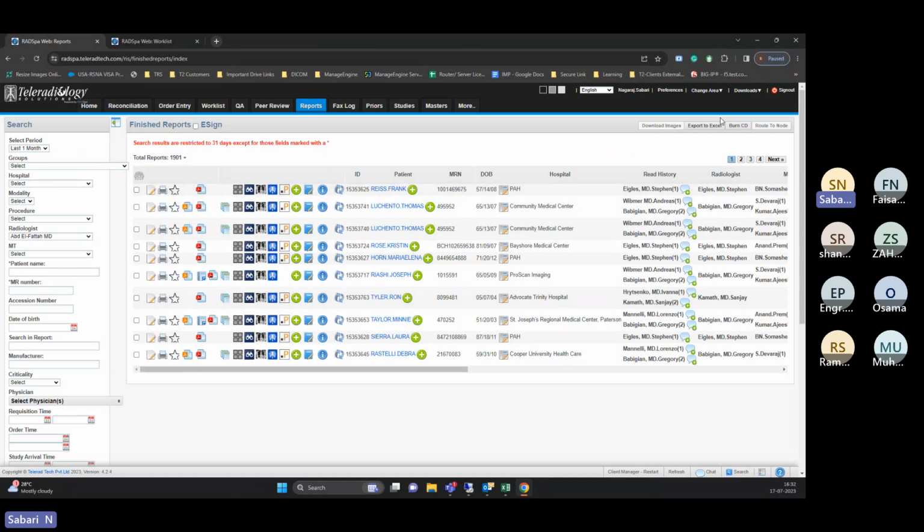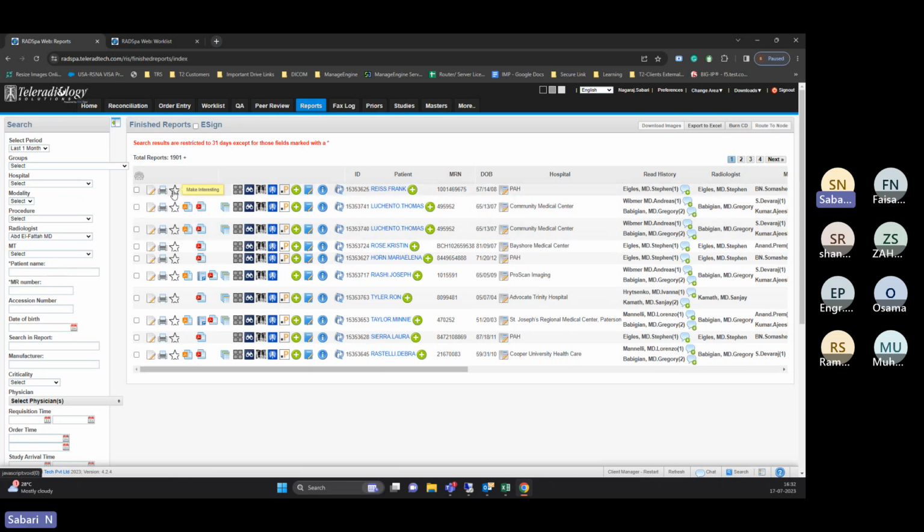Once we have created a username and password for the client, they can log in to the same portal and download their report. But in their login, they can see only the reports of their particular hospital. They cannot see any other hospital or any other report.